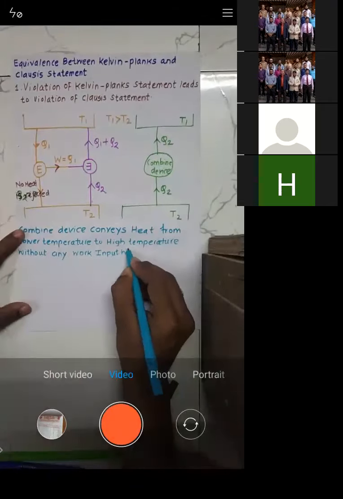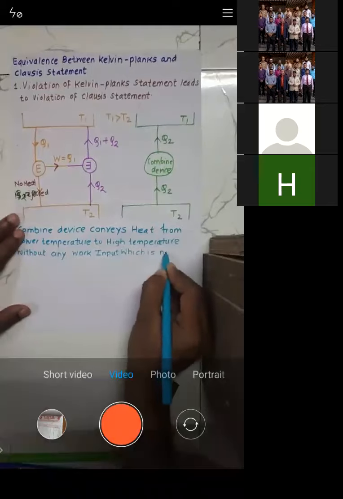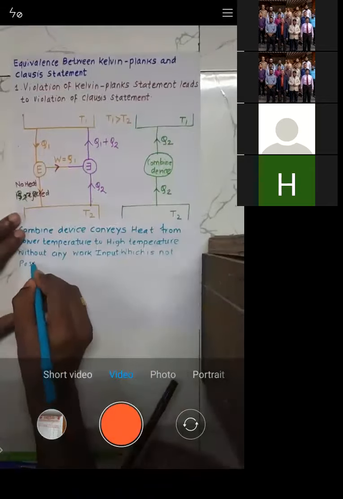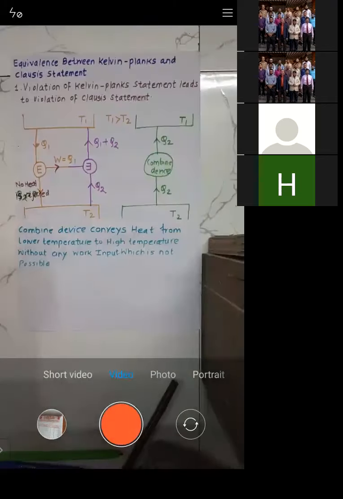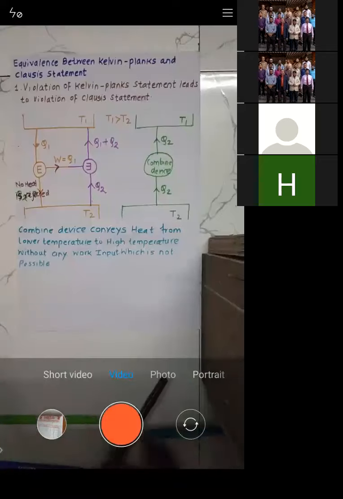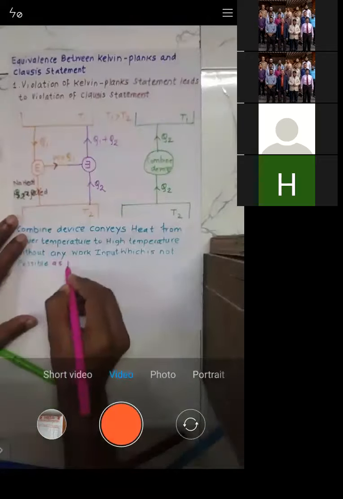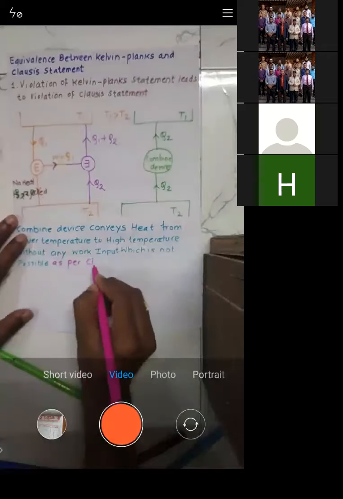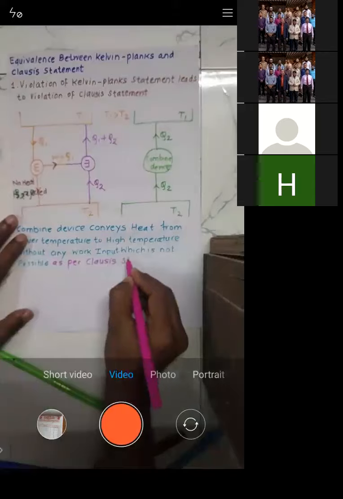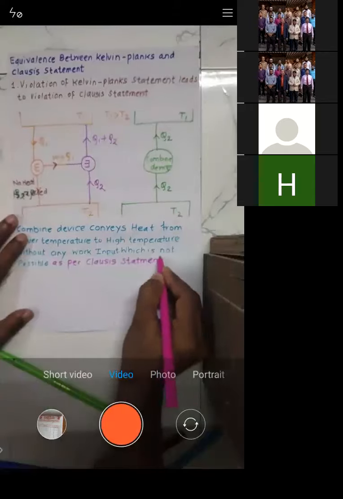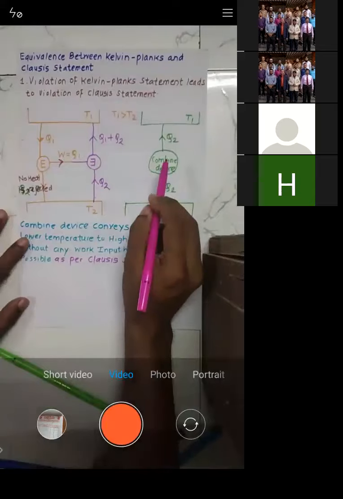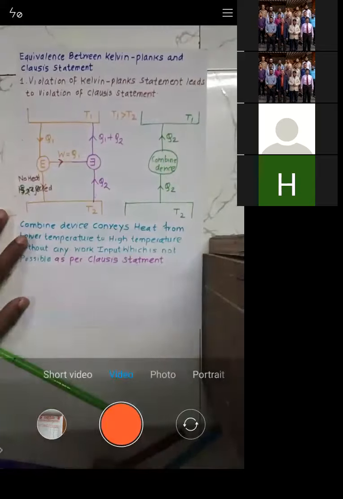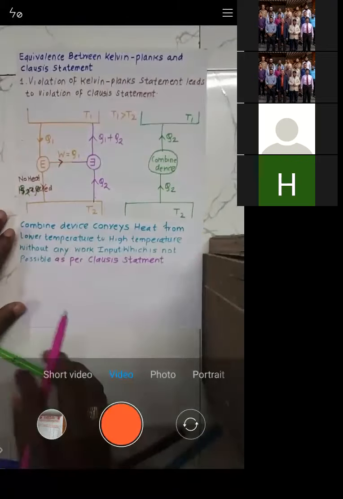Which is not possible, right? You can't convey the heat from low temperature to high temperature without any work input. That is not possible as per the Clausius statement. What the Clausius statement says is that if you need to transfer heat from lower temperature to high temperature, you need to take work input. Here, without any work input, the heat gets transferred, which is not possible as per the Clausius statement.